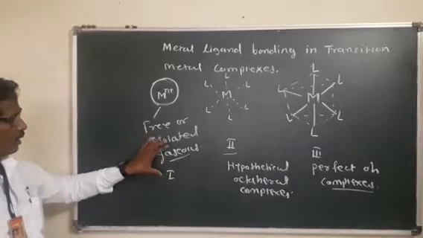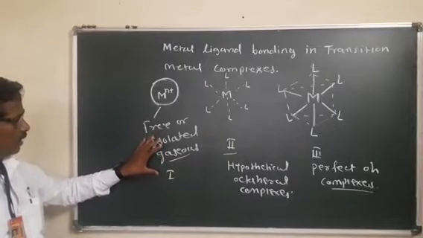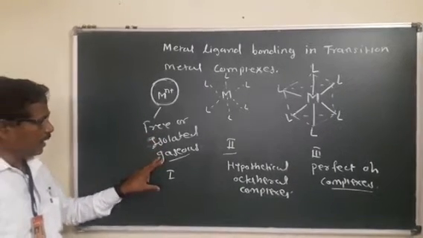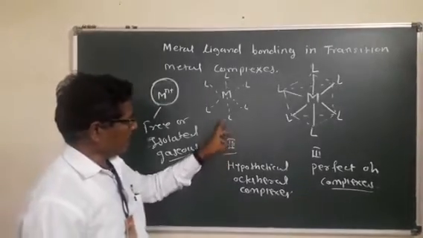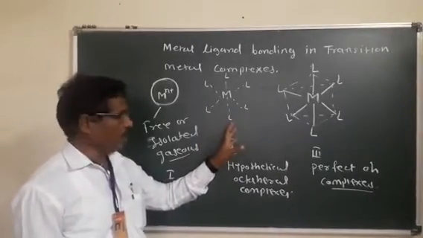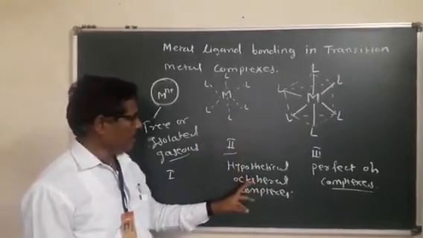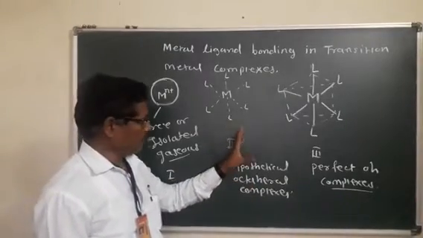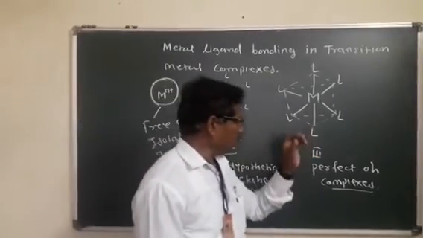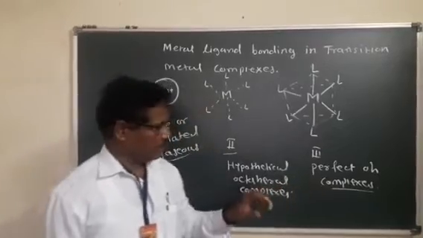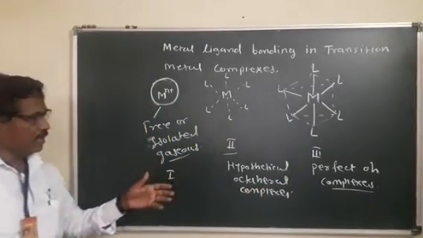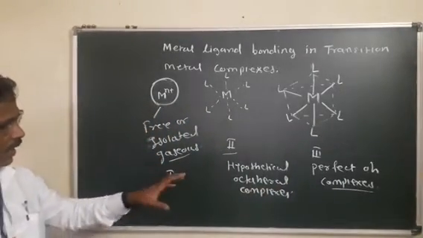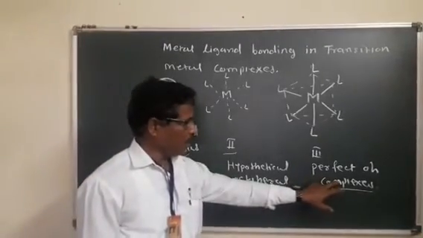One is the pure metal ion, known as the isolated gaseous metal ion. The second is the hypothetical, imaginary octahedral complex. And the third is when the 6 ligands interact with the central metal ion to form a perfect octahedral complex.